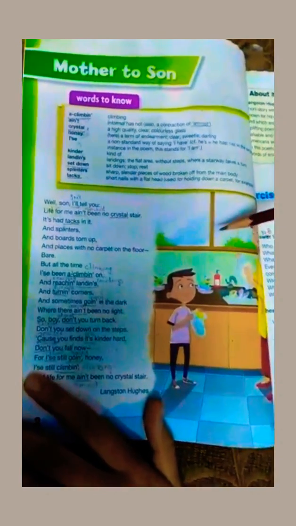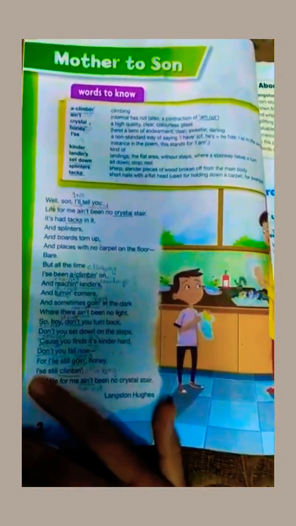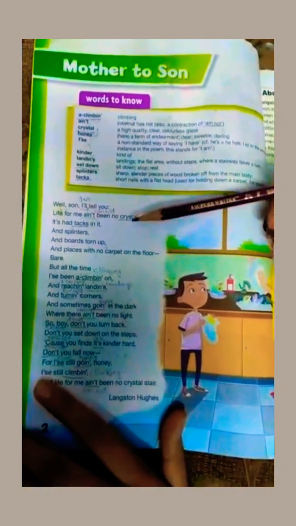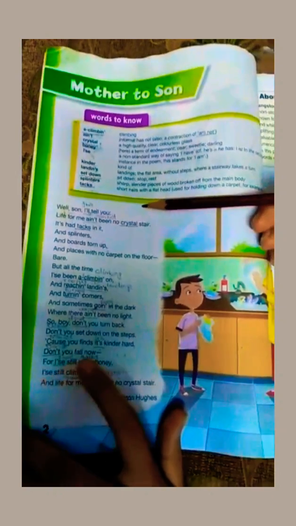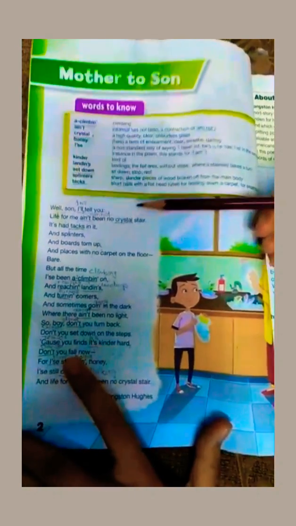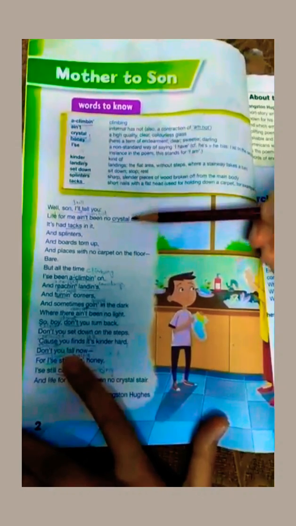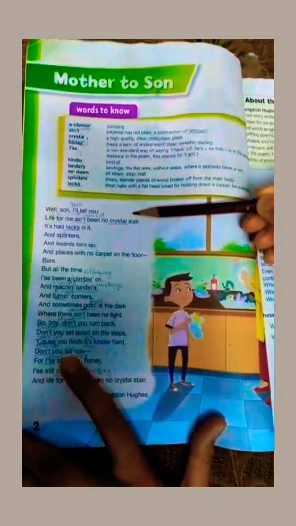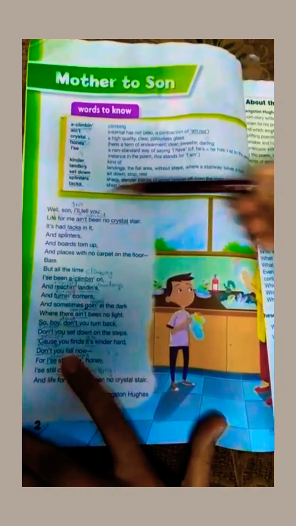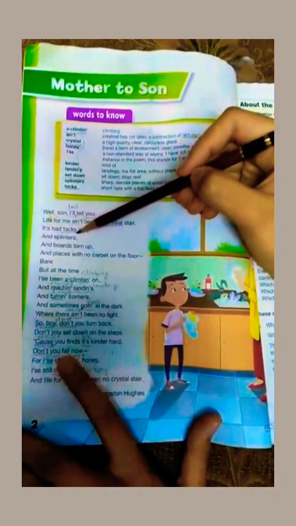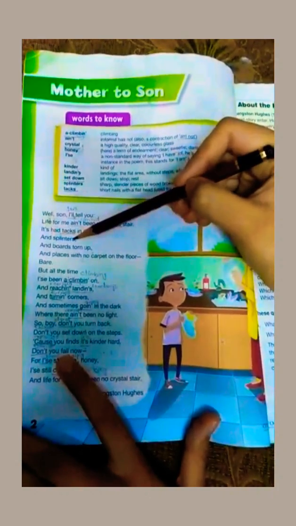The mother was telling her son that life for her is not as plain as it seems to be. It was not without difficulties or hurdles, but it was full of hurdles, and it was not as clear as a crystal stair. Crystal stair means clear, transparent stair. It had tacks in it and splinters.